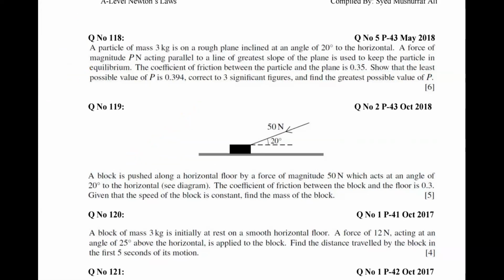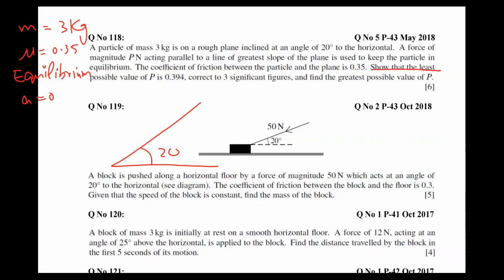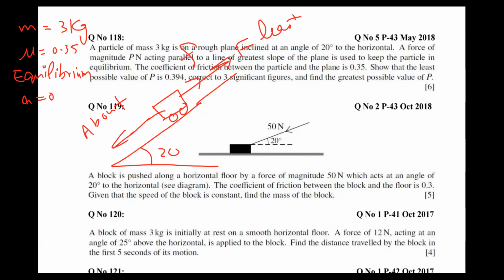Let's move on. So we have two things in total. One, he said least force. I have given this kind of example a lot of times: suppose you are here with your luggage and you are pulling it up, parallel to the surface, no problem at all. So now you have the least force. Least force means the particle is just about to move down. In this condition, when it's about to move down, friction is naturally upward. Why? Because the particle is about to slip down, so naturally the opposing force is friction.